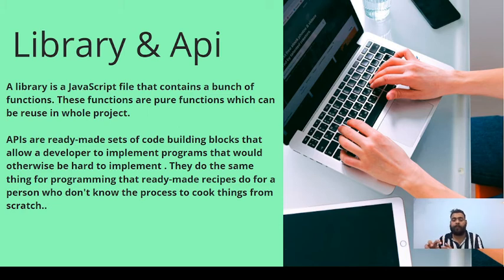So console is an API basically, and there are a lot of APIs, like new Date. You can get the current date and time with the help of the new Date API. So APIs are built-in code blocks which are in the language itself, and they are actually hard to implement. That's why they are in the JavaScript engine.